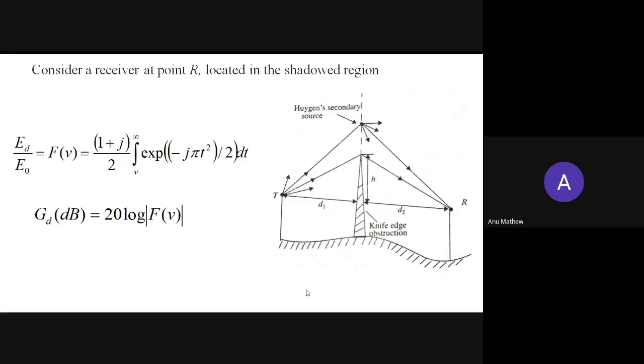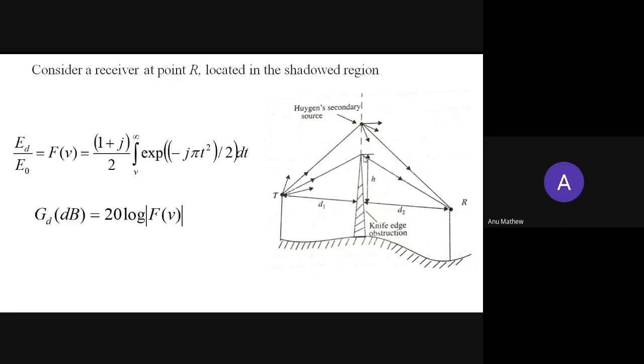So now consider a receiver at point R which is located in the shadowed or obstructed region. So this receiver R is shadowed by this knife edge obstruction. When the signal travels from here, the original signal is traveling from here.